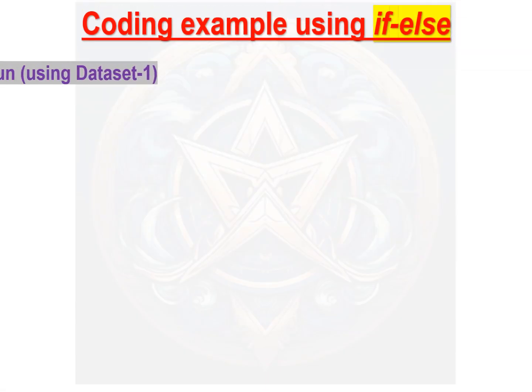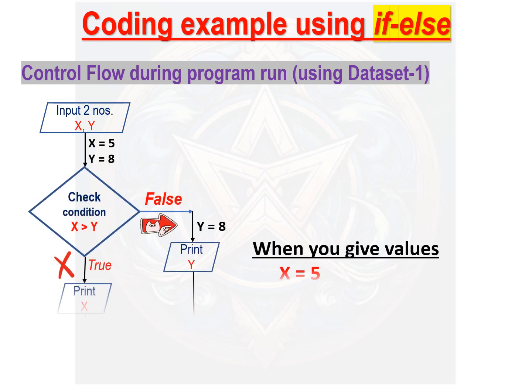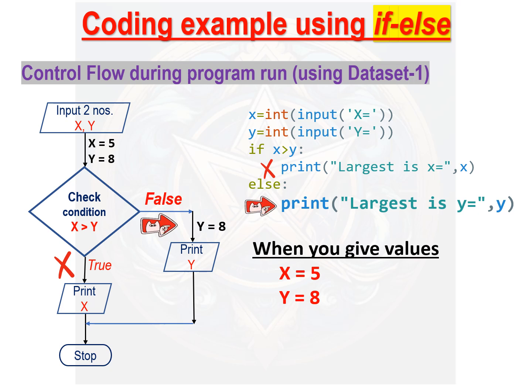Consider the case using data set 1. When you input x equals 5, y equals 8. It is clear from flowchart that the condition x greater than y becomes false. So, the statement written after else will be executed. Hence, you get the output largest is y.